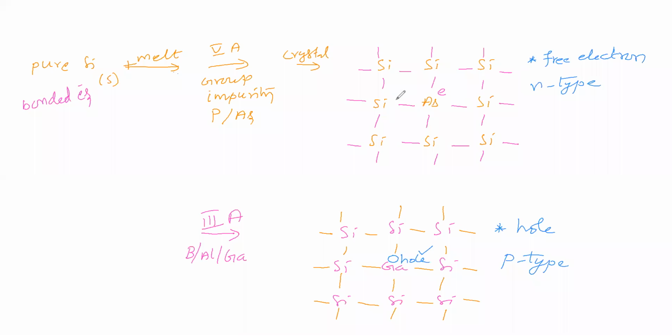To get N-type semiconductor, we are adding group 5A. To get P-type semiconductor, we are adding group 3A. So this is about semiconductors. In semiconductors, there are two types: one is intrinsic semiconductor, another is extrinsic semiconductor. In extrinsic semiconductor, there are two types: one is N-type semiconductor, another is P-type semiconductor.